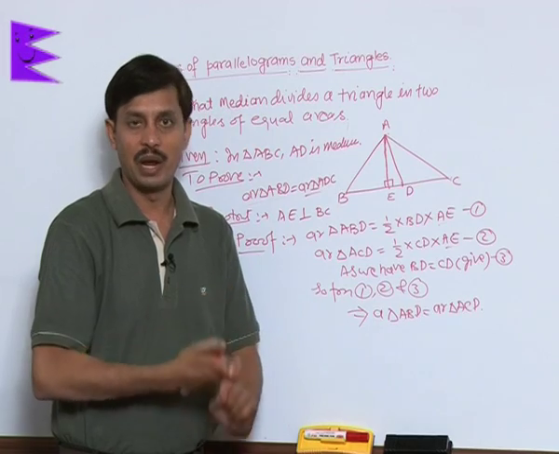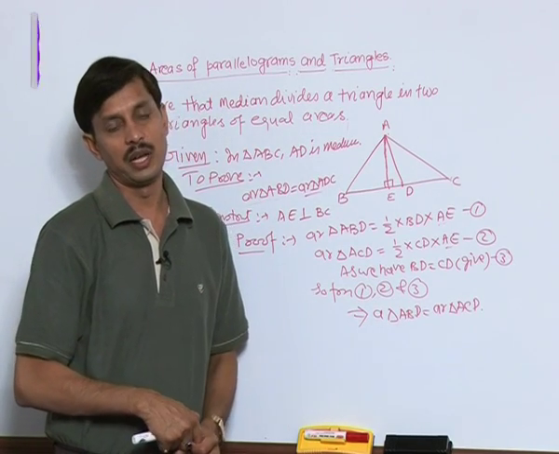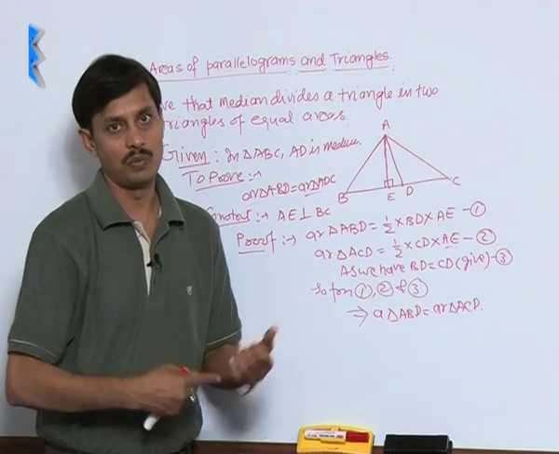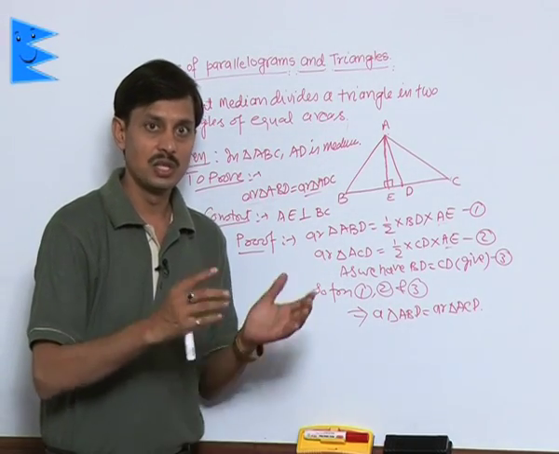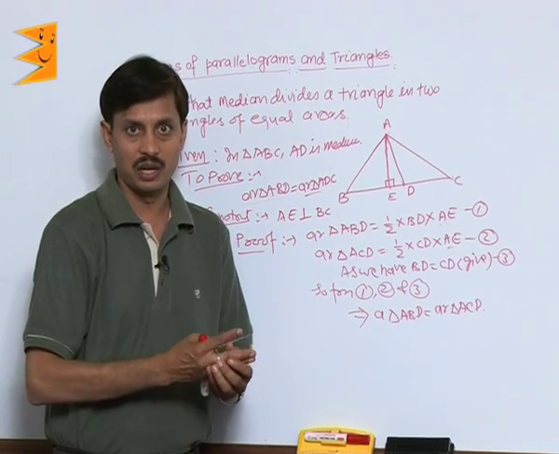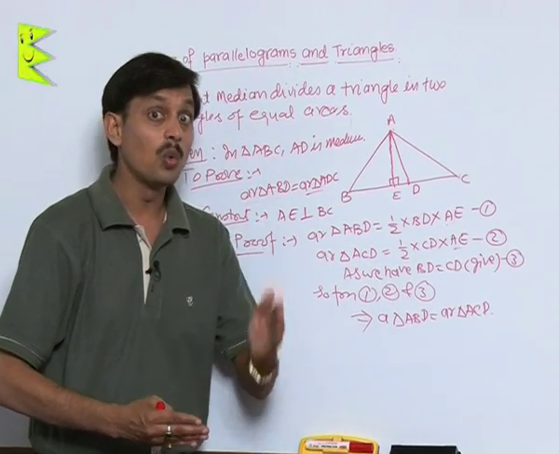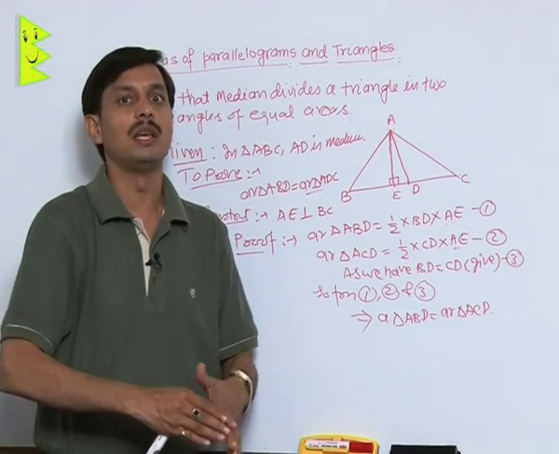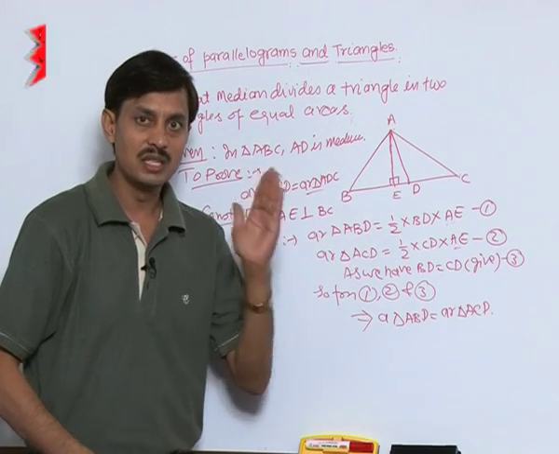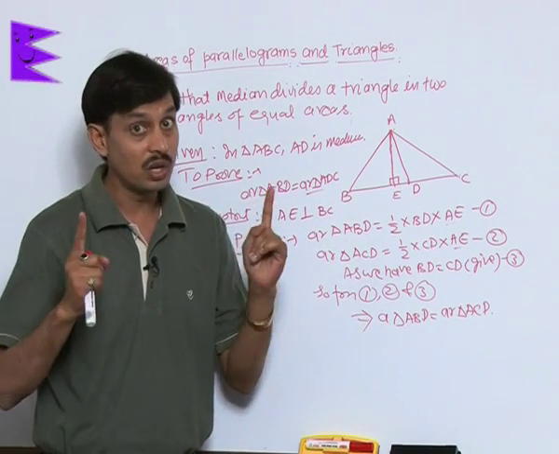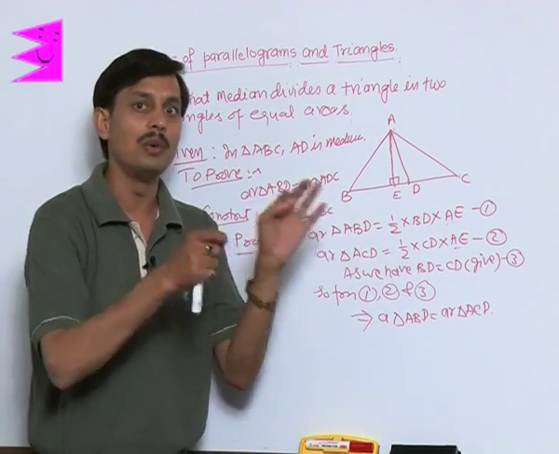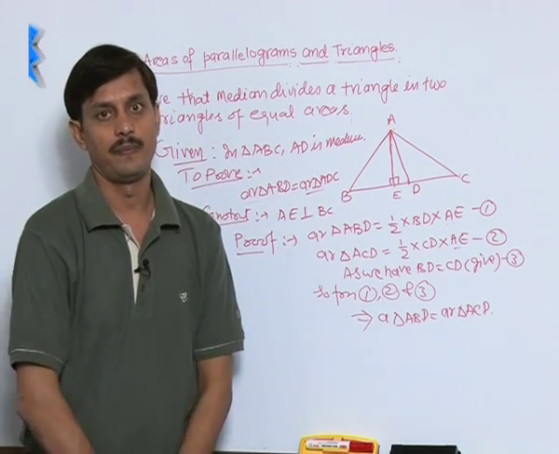But in the case of a parallelogram, rectangle, rhombus or square, the diagonal separates the entire shape into congruent triangles. That's why they become equal in area. But here a median separates a triangle into two different triangles. They need not be congruent but are necessarily equal in area.